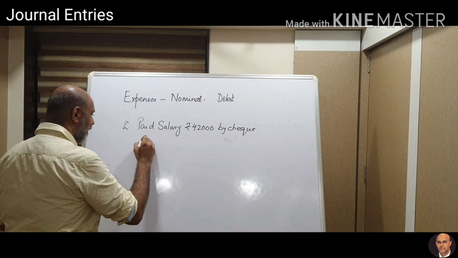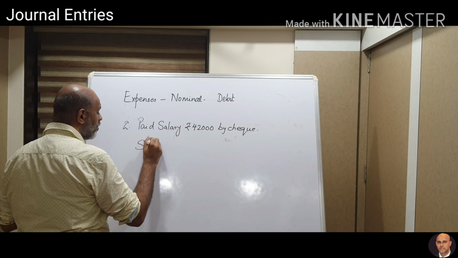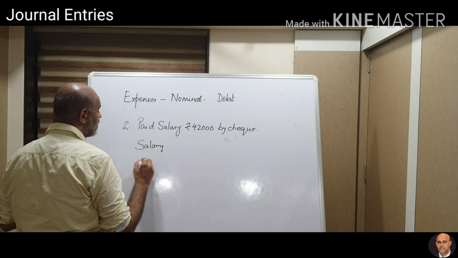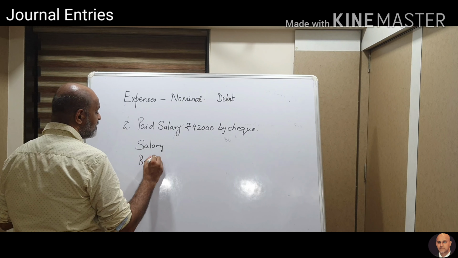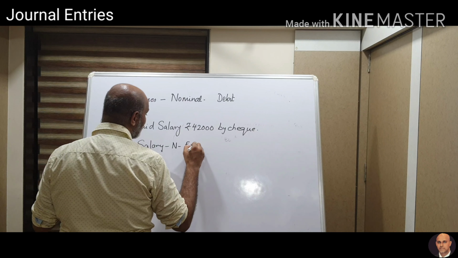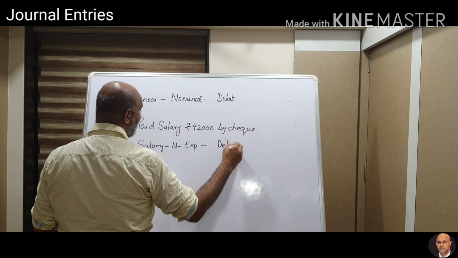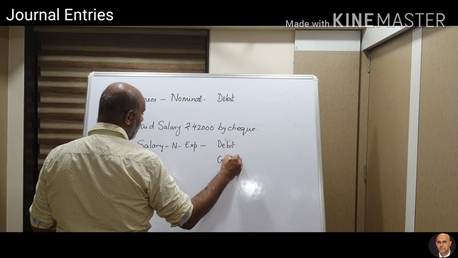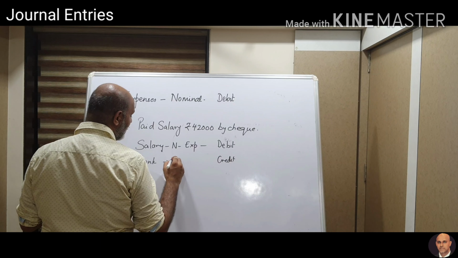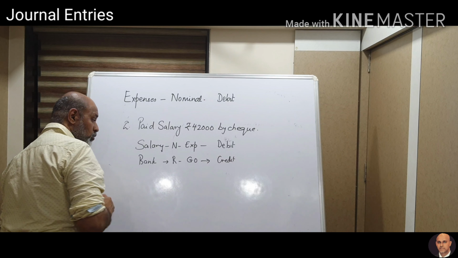The two accounts involved are salary and bank. Salary is a nominal account, it is an expense, so it is debit. Automatically bank is credit. But why is bank credit? It is a real account, it goes out, and the rule tells credit what goes out.